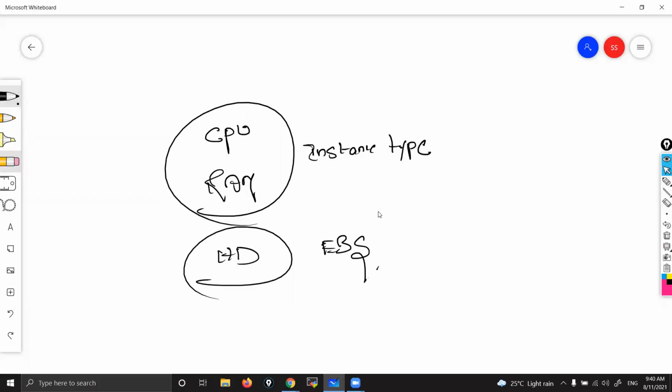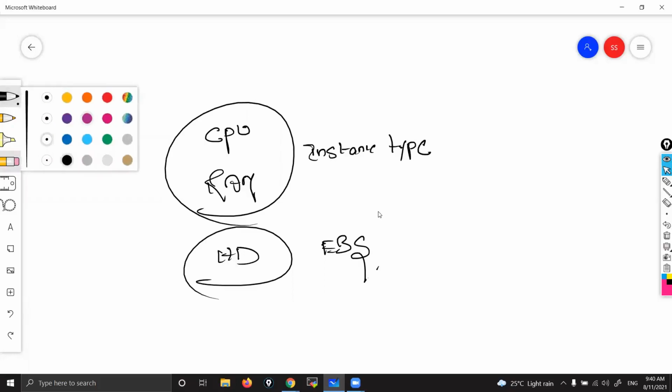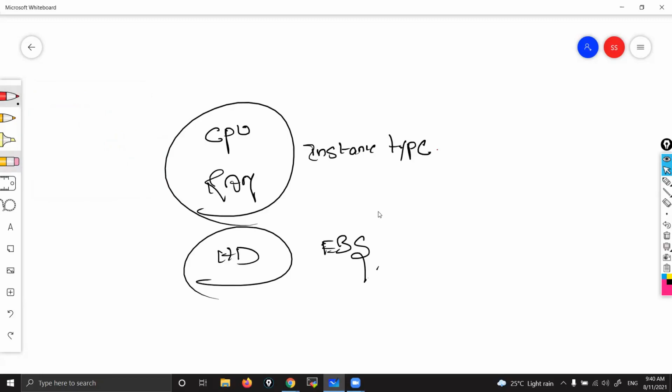If you want to increase or decrease your instance type, the first thing you have to do is stop your instance. You can't do it while running. You need to stop your instance, then only you can increase or decrease. That is the first condition. And yes, here you get both advantages. You can increase, and you can also decrease. But the thing is that you need to stop. While running, you can't do it. You can increase or decrease the instance type.